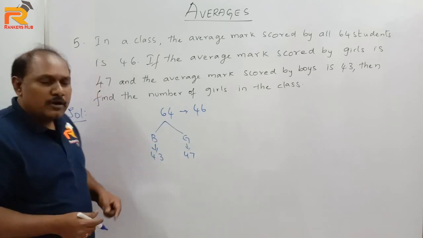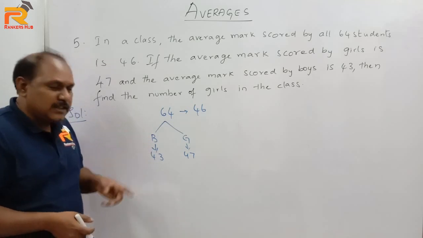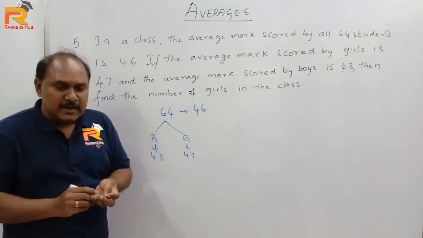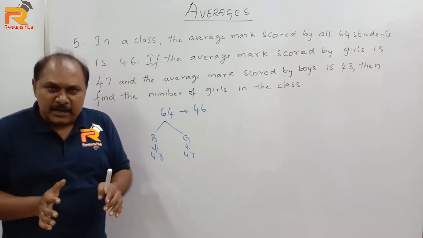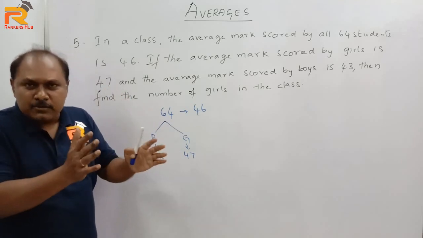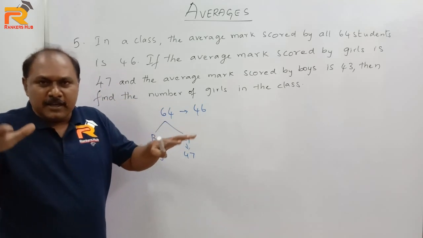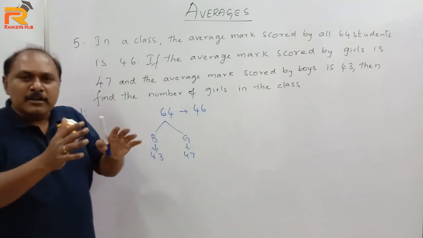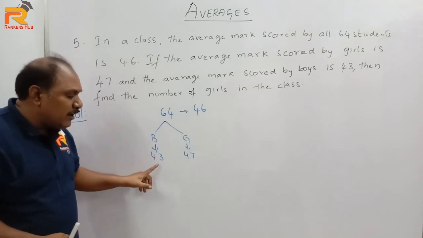Here also we do not know how many boys are there in the class, but the average mark of boys is 43. Now let's try to understand. Now the average mark scored by boys is 43. It means that if I consider only boys, take their marks and distribute equally among them, if I distribute marks of only boys equally among boys, each boy should get 43.